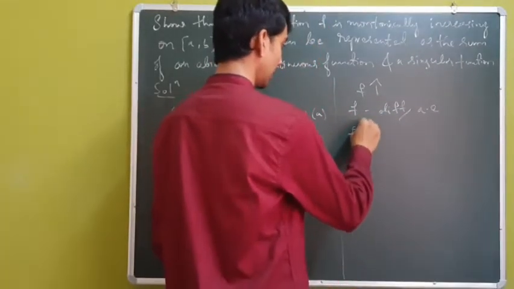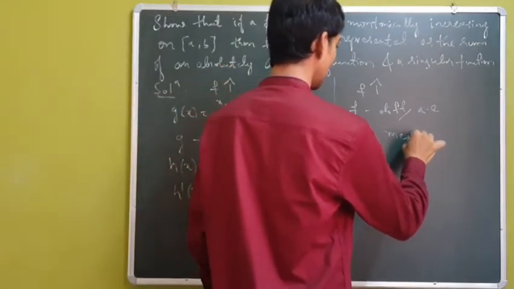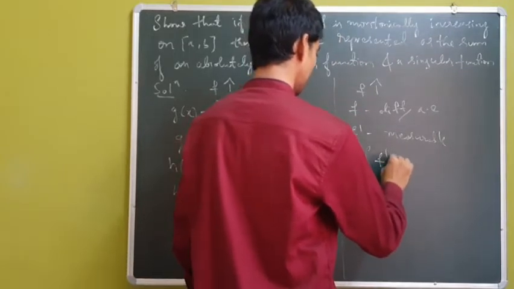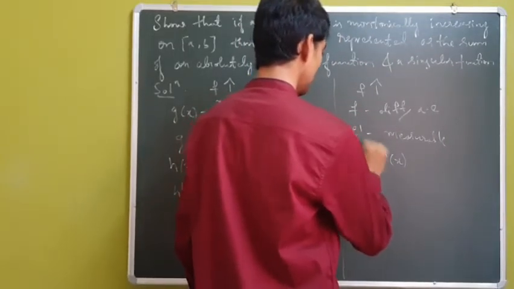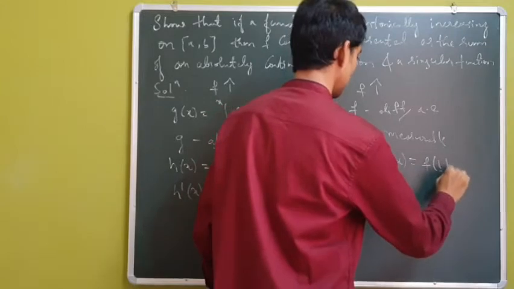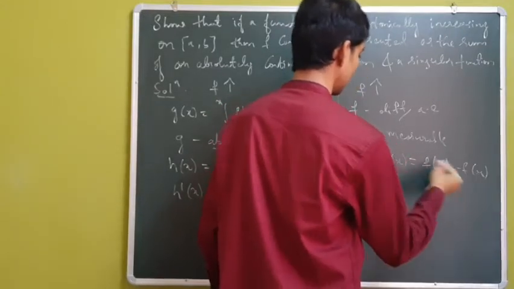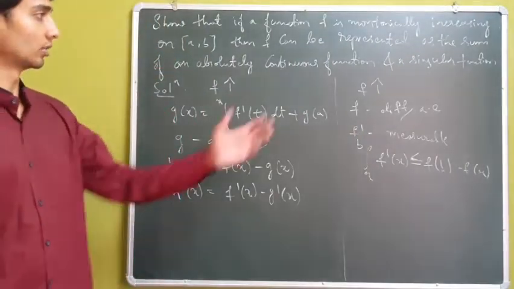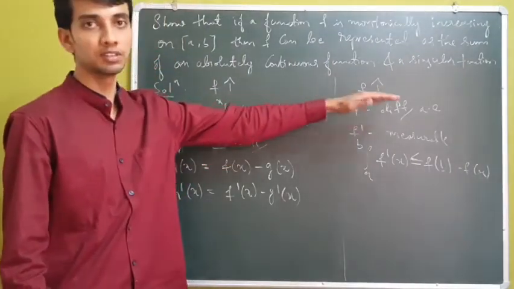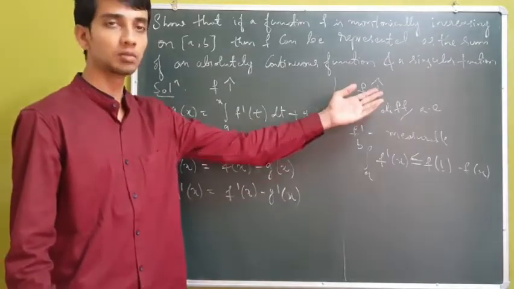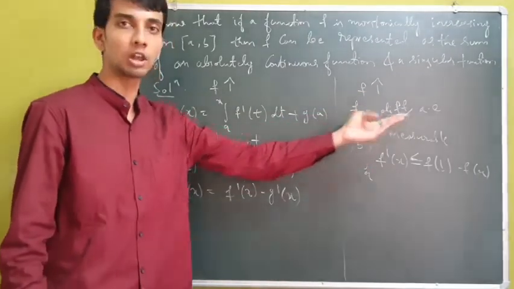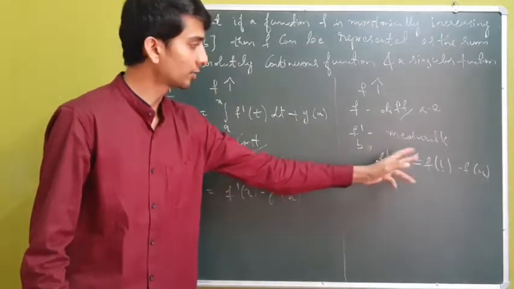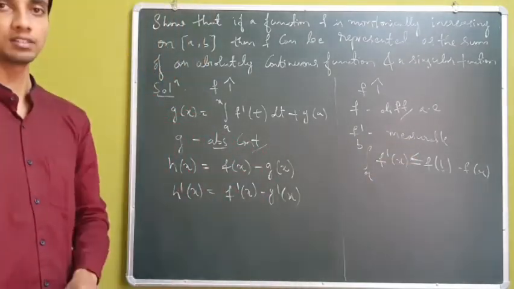Along with that, f' is measurable, and in fact the integral of f' over [a, b] is less than or equal to f(b) minus f(a). So the theorem states that if f is an increasing real valued function on an interval, then f is differentiable almost everywhere, f' is measurable, and the integral of f' is less than or equal to f(b) minus f(a).